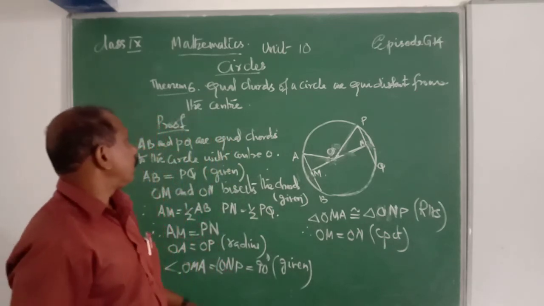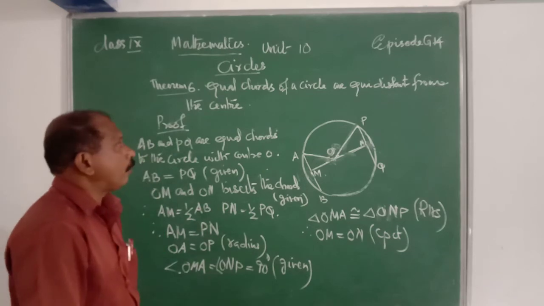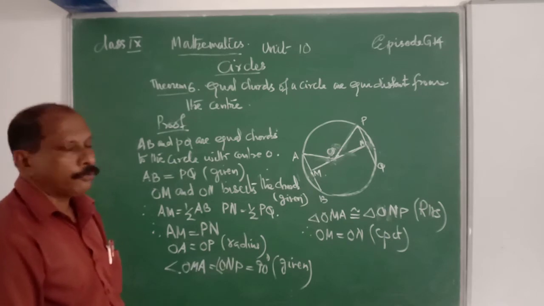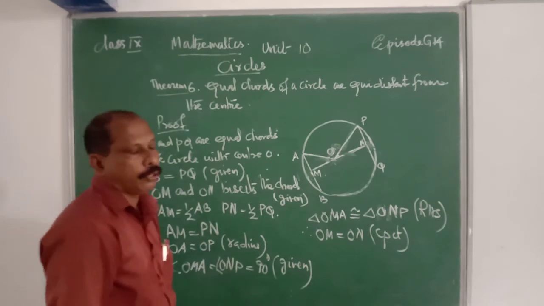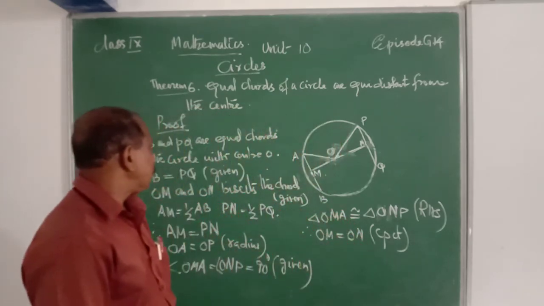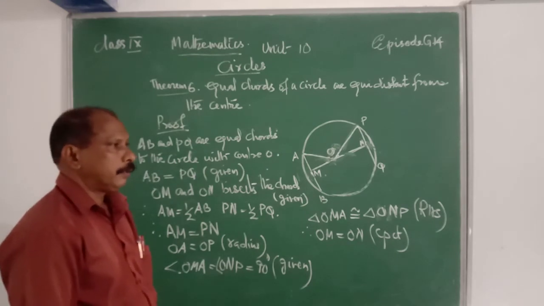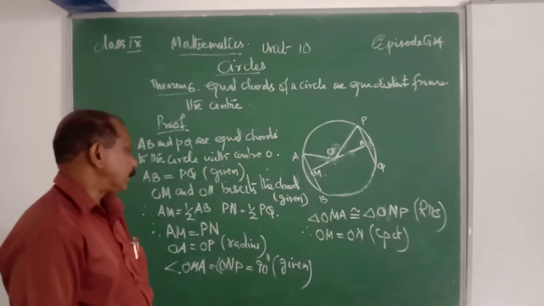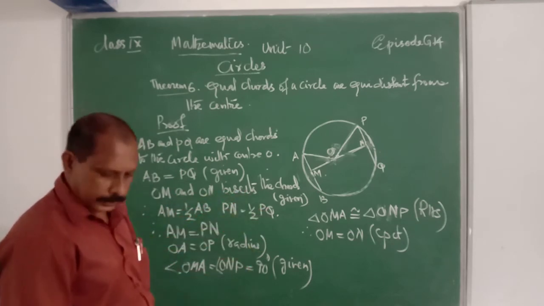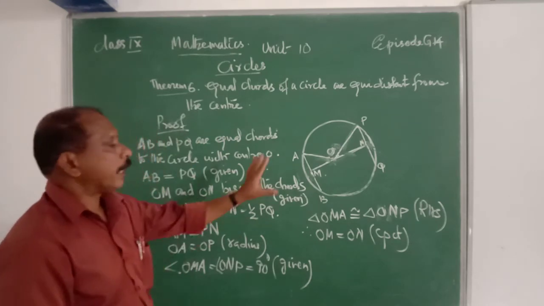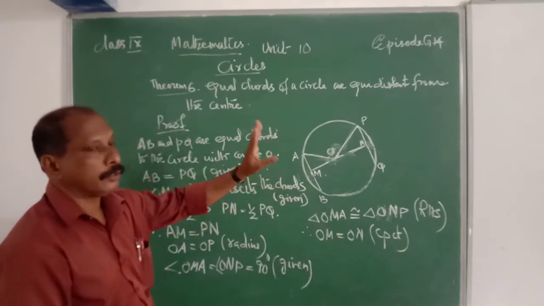Clear? What is the theorem number? Equal chords of a circle are equidistant from the center. The proof of that one is AB and PQ are equal chords of a circle with the center O. That is given. Therefore, AB is equal to PQ, it is given. We know that OM bisects AB and ON bisects PQ. That is OM and ON bisect the chords. Therefore, AM is equal to half AB and PN is equal to half PQ.